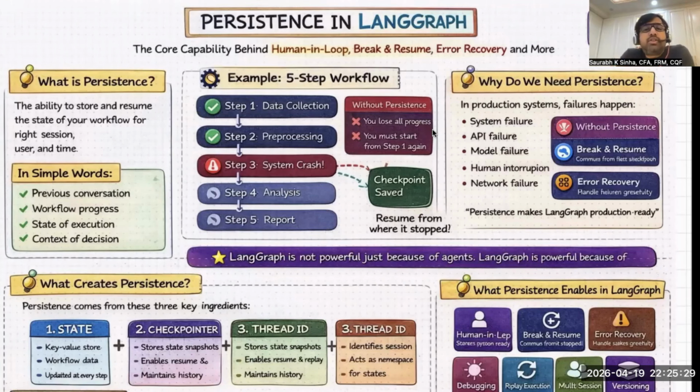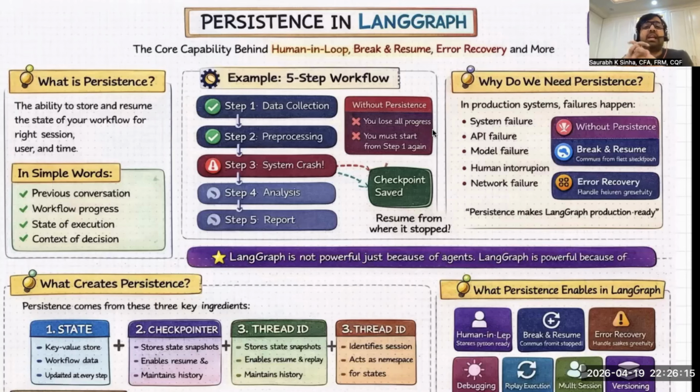And in this series of lectures on LangGraph, till now, we have understood how to build a multi-agent system, how to build an intelligent workflow, how to design an agent orchestration. But now, in this lecture, we're going to explore one of the most powerful capabilities of LangGraph, that is persistence. And I would say this very clearly: persistence is one of the most game-changing capabilities in LangGraph.